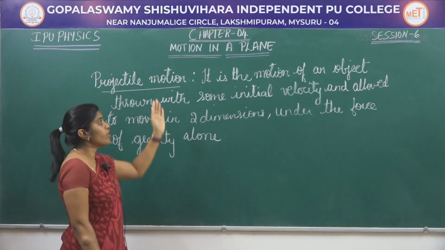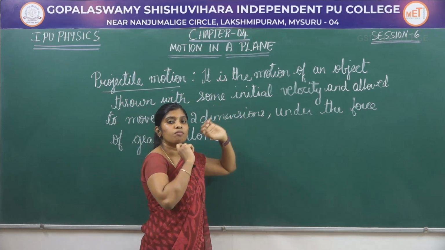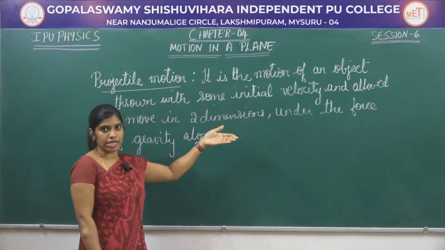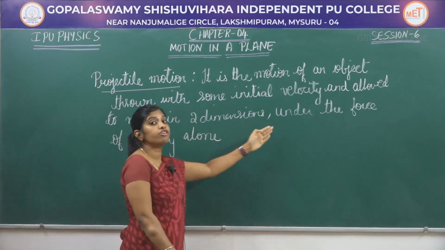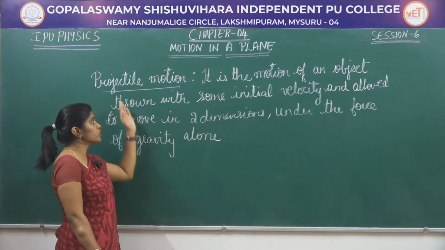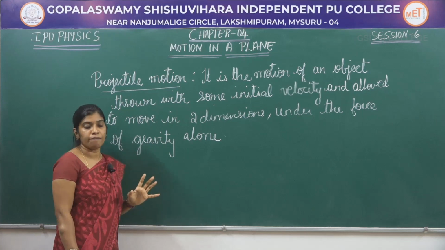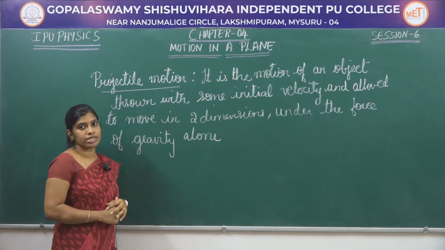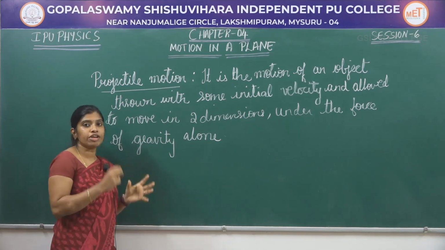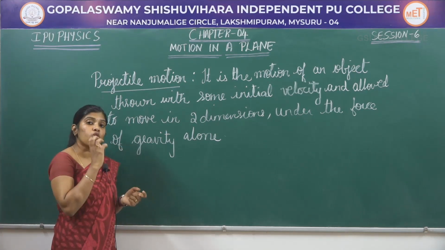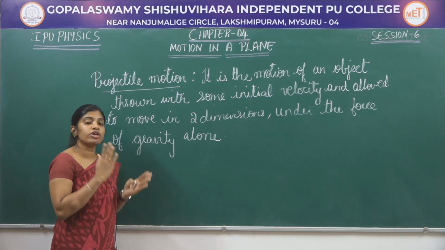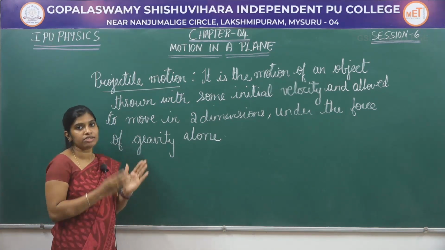Projectile motion is when you are going to project a body with some initial velocity and that body is allowed to move in two dimensions under the force of gravity alone is called as projectile motion. Now in a previous chapter, motion in a straight line, we have studied about free fall. What is free fall? Whenever a body is up in air with only under the influence of force of gravity is called as free fall.